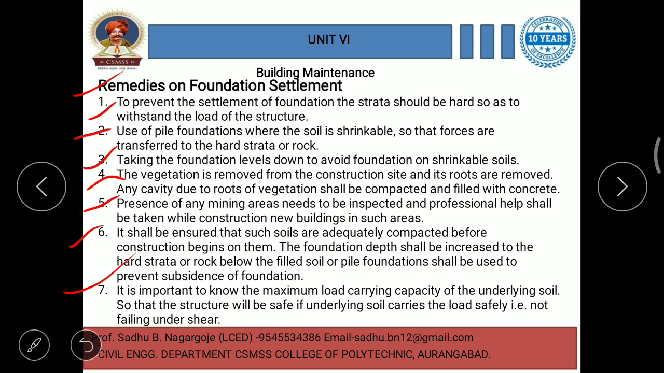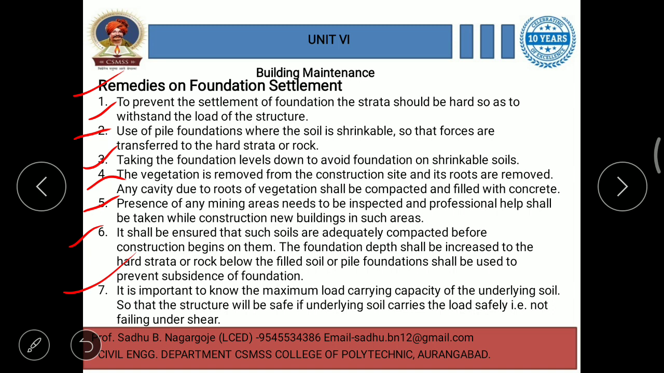So that the structure will be safe if the underlying soil carries the load safely, that is, it does not fail in shear. So these are some remedial measures for foundation settlement that we should keep in mind before constructing the structure. So this is all about foundation settlement.